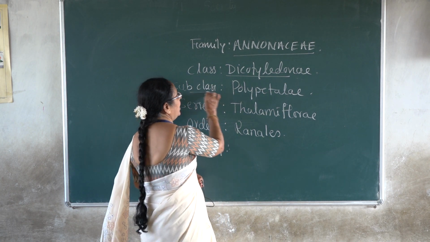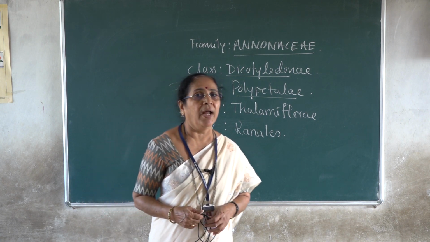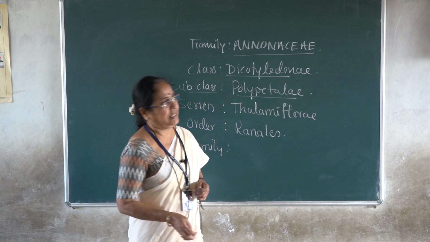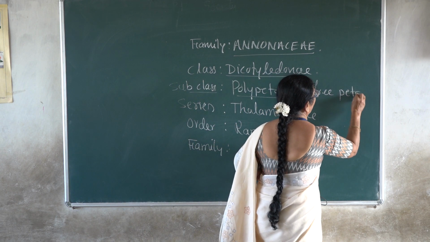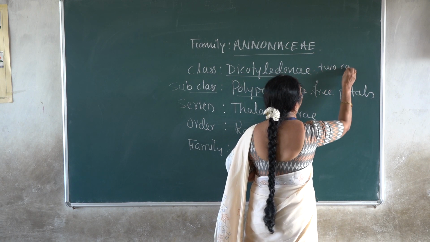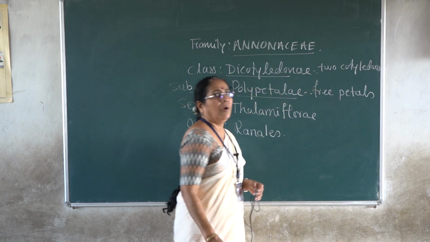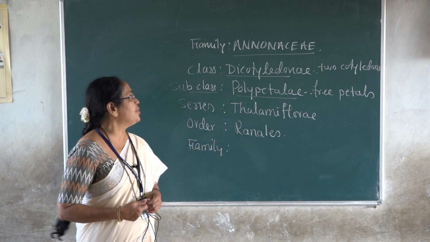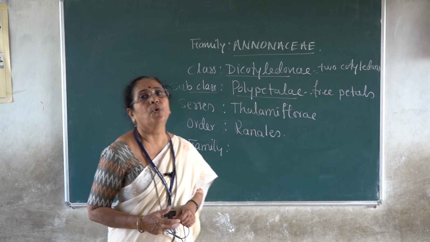The subclass Polypetalae. You know the meaning of polypetalous corolla, where the corolla is made up of free petals. Here, seeds with two cotyledons is the reason for class Dicotyledonae, as the seeds of plants which fall under this class are characterized by the presence of two cotyledons.